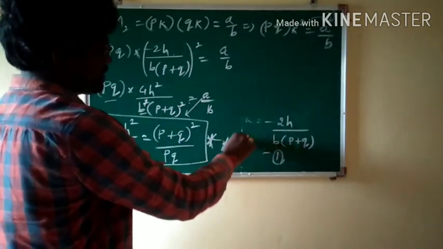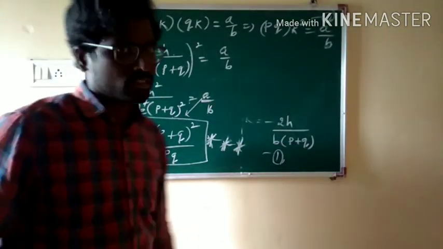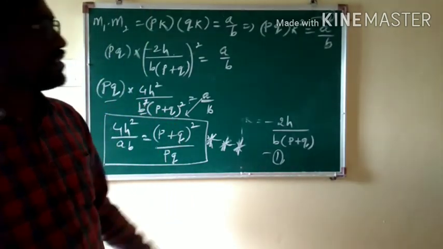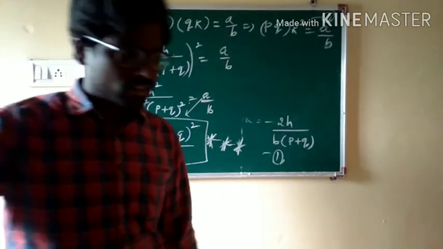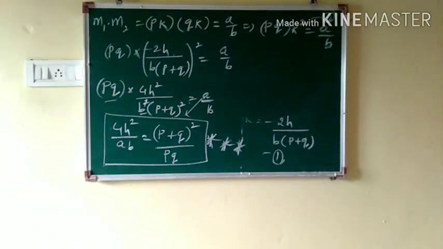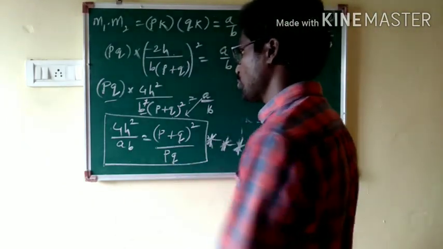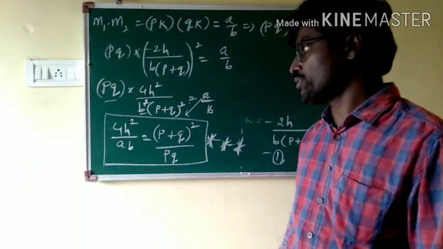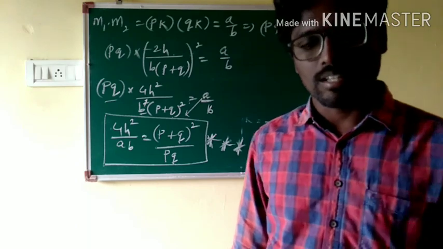You can remember it as a shortcut result also, because in most of the cases we use it. You will be given a question something like: the slopes of the lines which are given by the second degree homogeneous equation ax square plus 2hxy plus by square equal to 0 are in p is to q ratio. Then what will be the required result? In that case, if you are given some numericals, you can simply substitute in this final output, so that you can get the objective questions very easily.